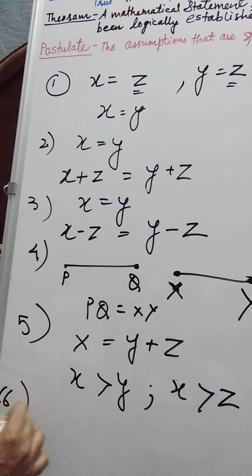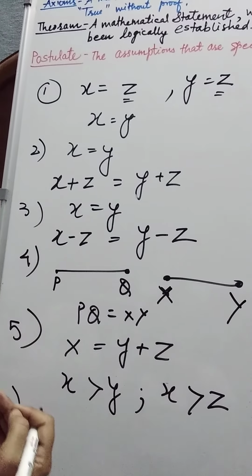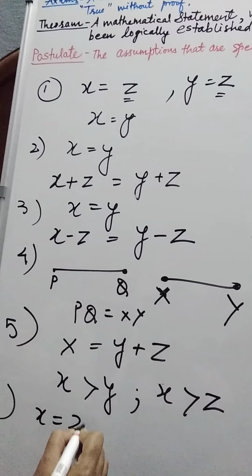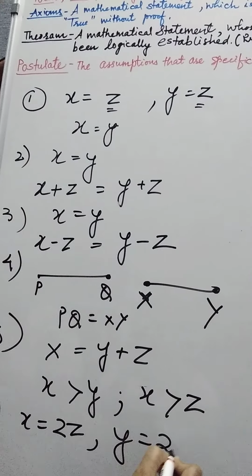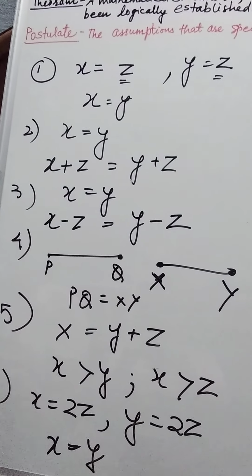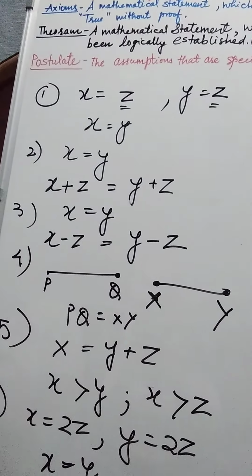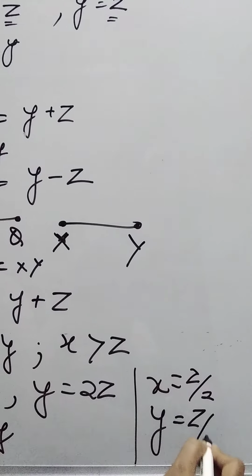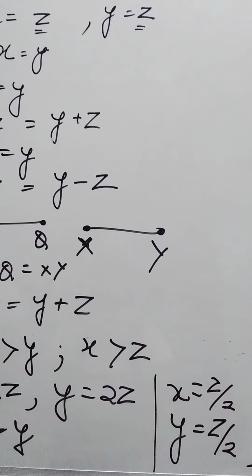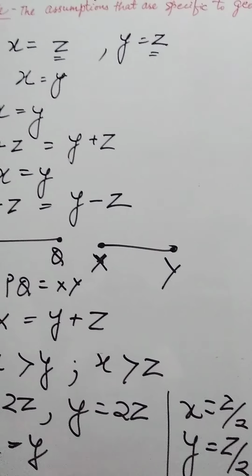The sixth axiom is, things which are double of the same thing are equal to one another. That is, if x is equal to, say, 2z and y is also equal to 2z, then x and y are equal. A similar statement is the seventh axiom, that says things which are halves of the same thing are equal to one another. That means if x is equal to, say, z by 2 and y is also equal to z by 2, then x and y will be equal. X is equal to y. In this way, the seven statements are explained as axioms by Euclid.